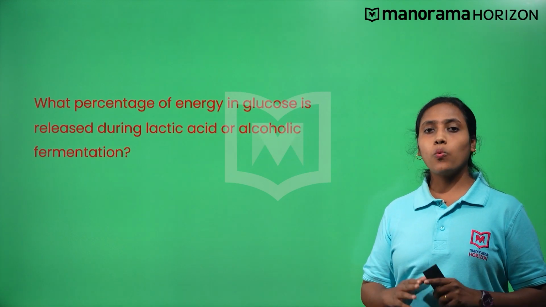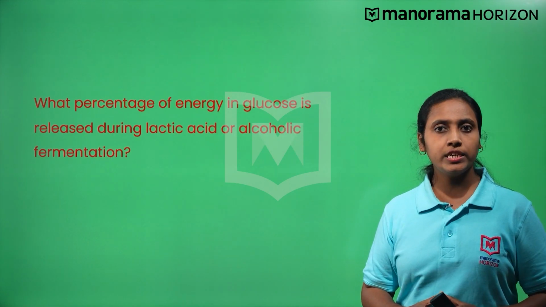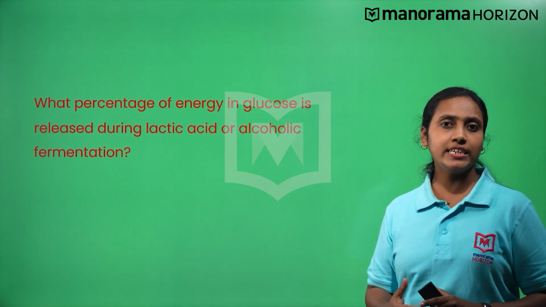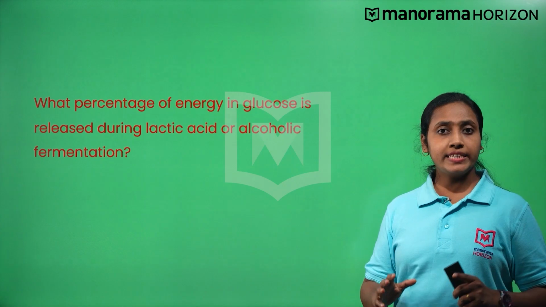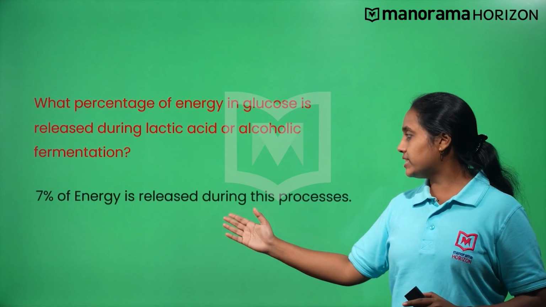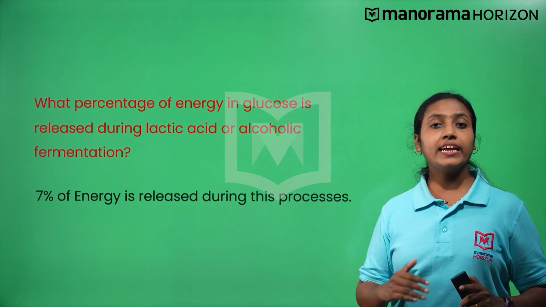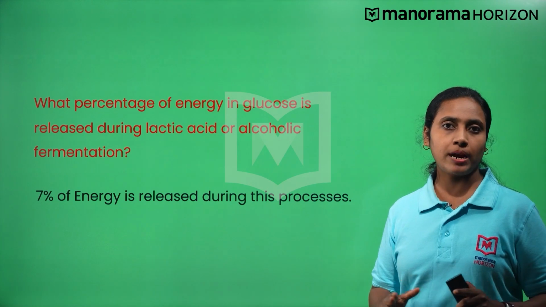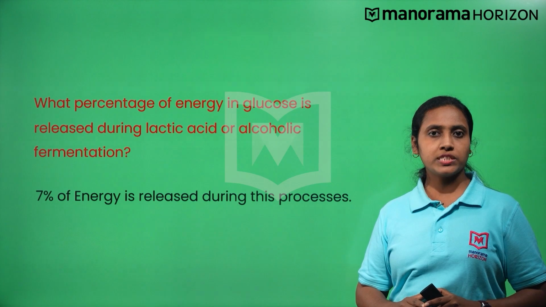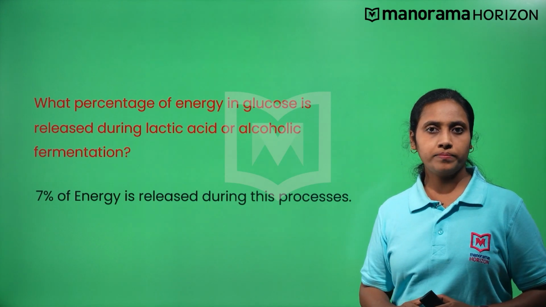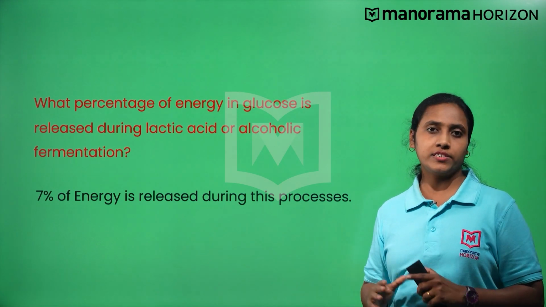Can you guess what percentage of energy in glucose is released during lactic acid or alcoholic fermentation? Yes, it's only 7% and the energy released is not trapped in ATP. Both the processes produce acid or alcohol, hence they are hazardous.